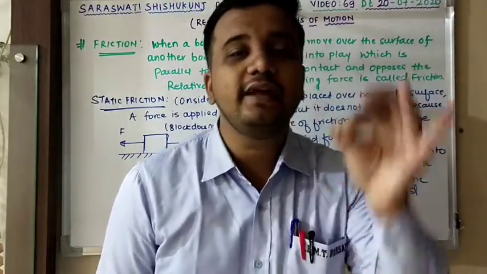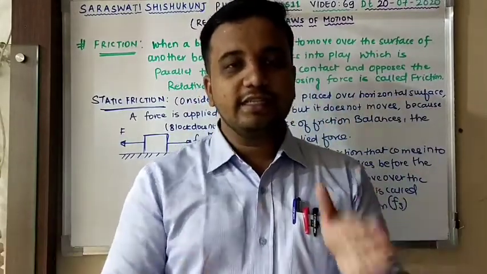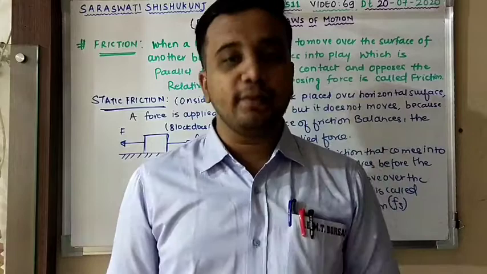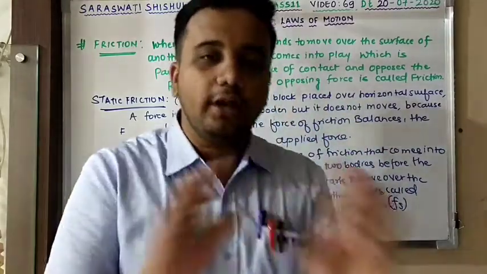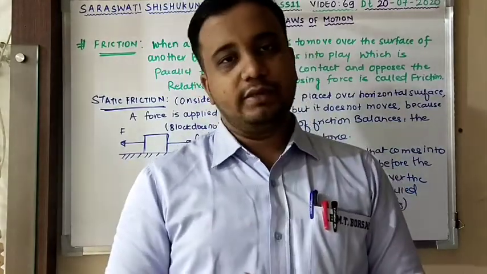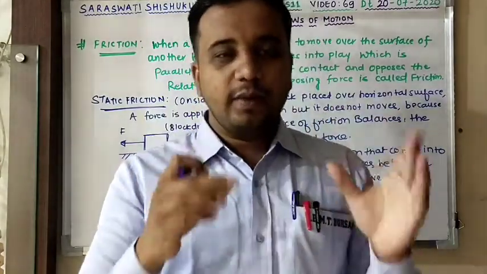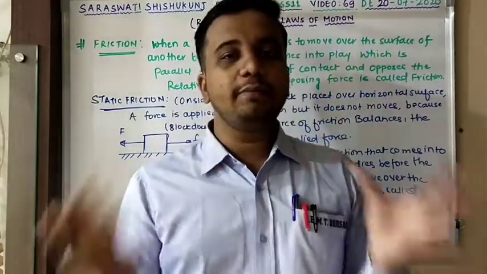Here it says that just starts to move. Here motion does not happen. You can say that static friction opposes impending motion. Impending motion means the motion that is going to take place but does not take place in presence of applied force when friction is absent. Clear? So here is one important point: static friction opposes impending motion. Sir, what is impending motion?